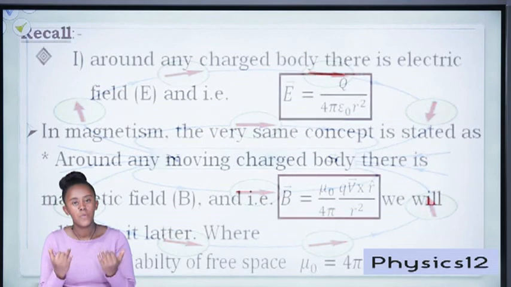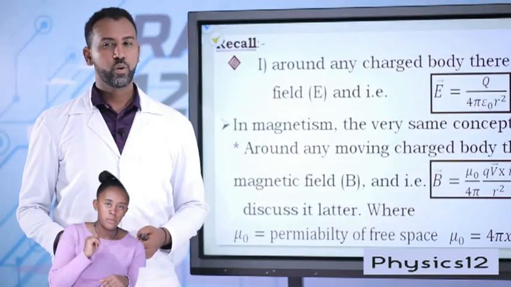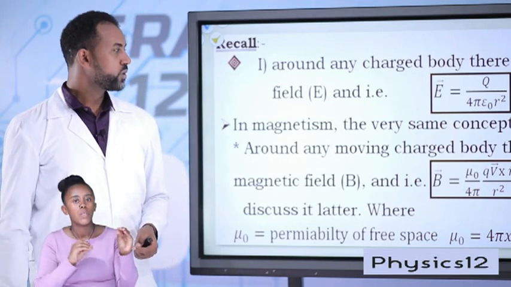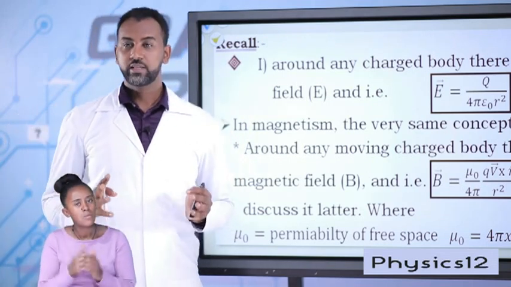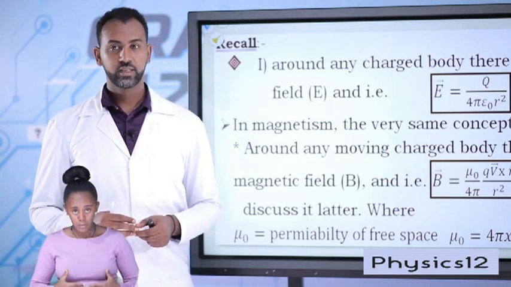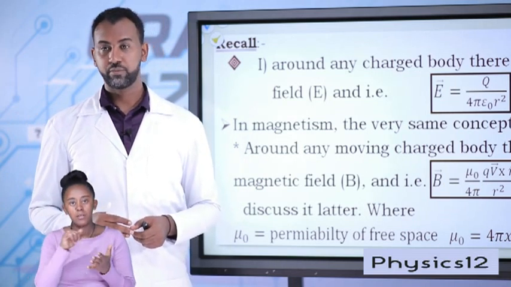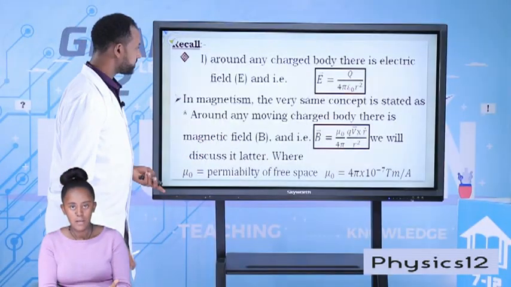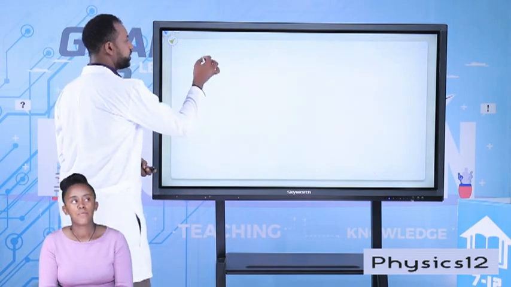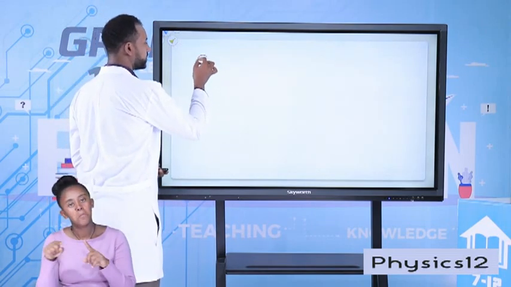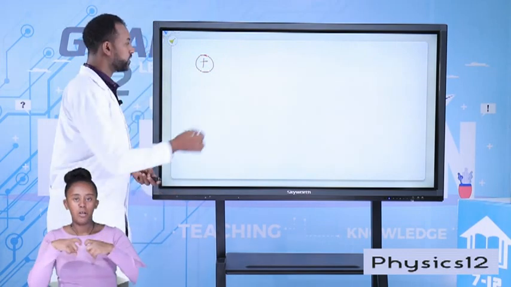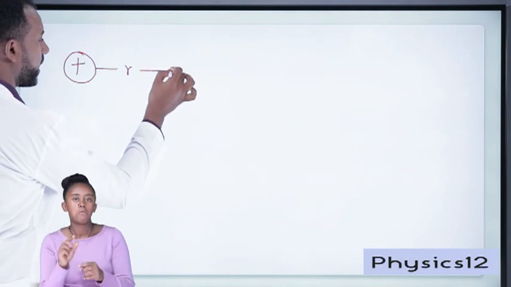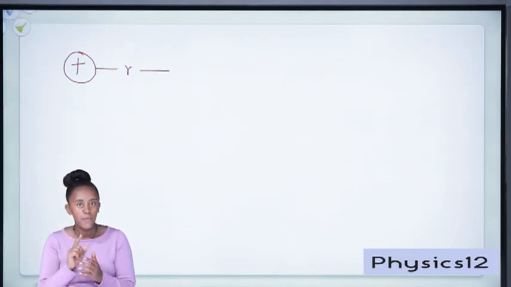Now let's try to recall the main points you have learned in electrostatics. Students, do you remember that around any charged body there is an electric field? And that electric field can be mathematically expressed like this. You have a point charge. It can be plus or minus charge. Around this charge, at a given distance r, we have an electric field.